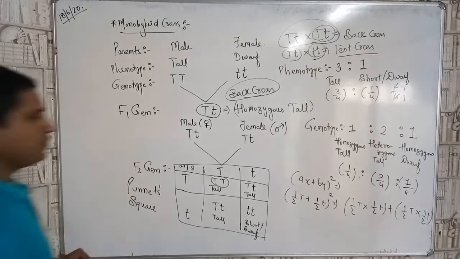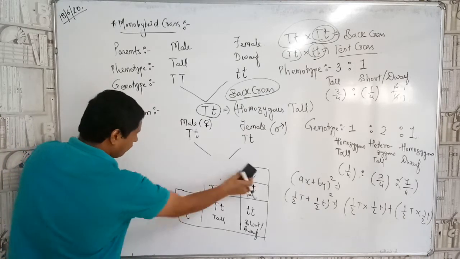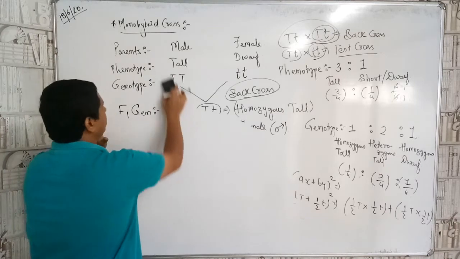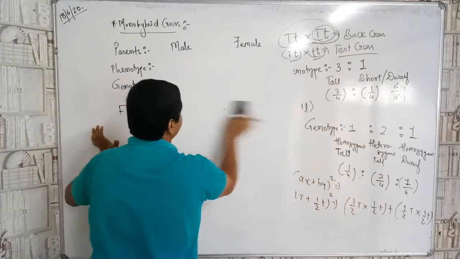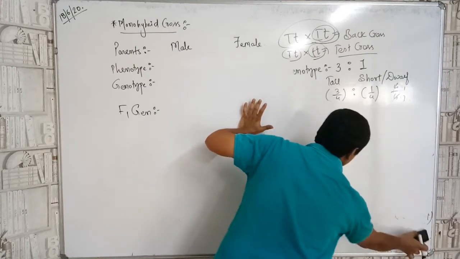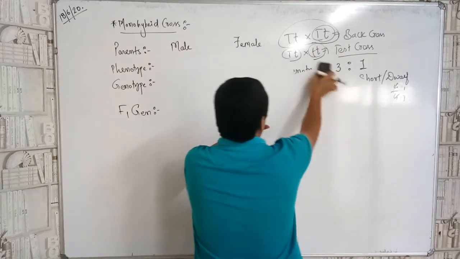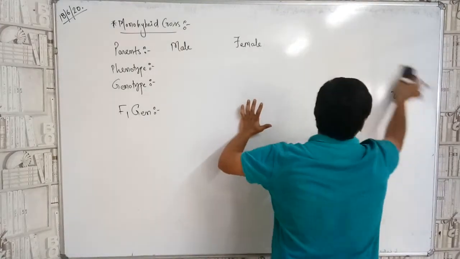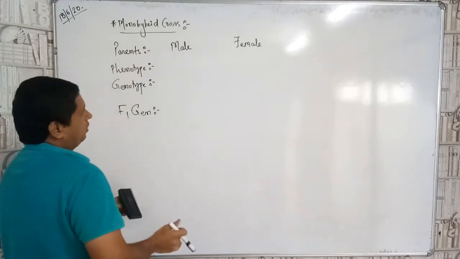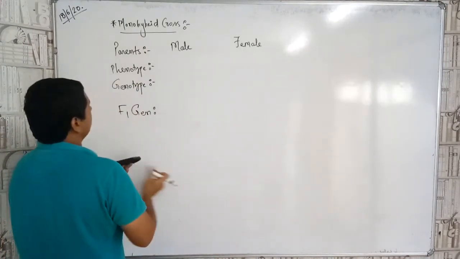So I hope you are clear with the concept, children. Now what I am doing is giving you a homework, children. Just calculate the phenotype and genotype of the cross.